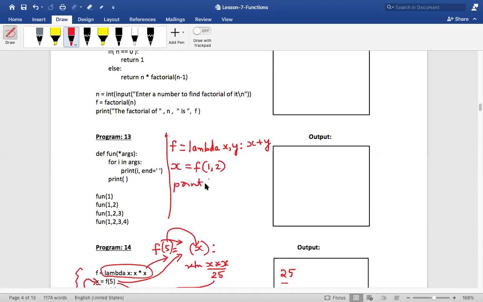Exactly. Guys, did you understand this? She did it. Now, what does this f indicate? F is indicating a function that will take two parameters and it is returning a value that is the sum of those two parameters. Is that clear, my dear friends?